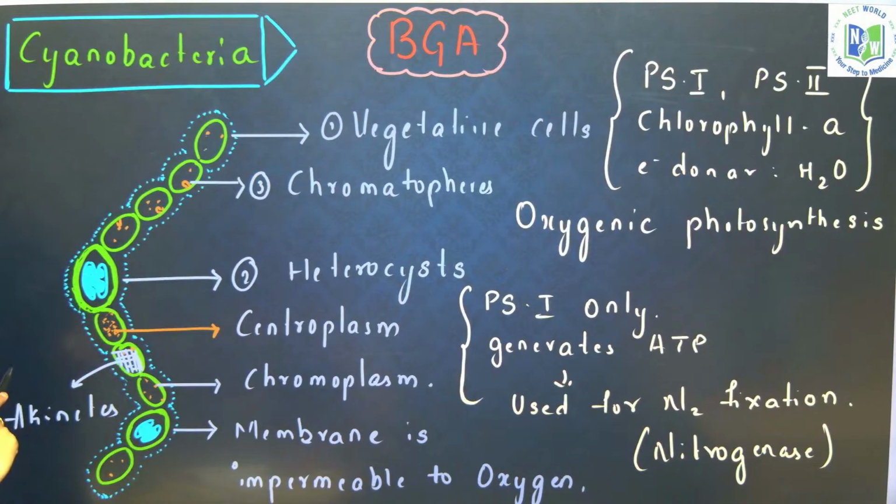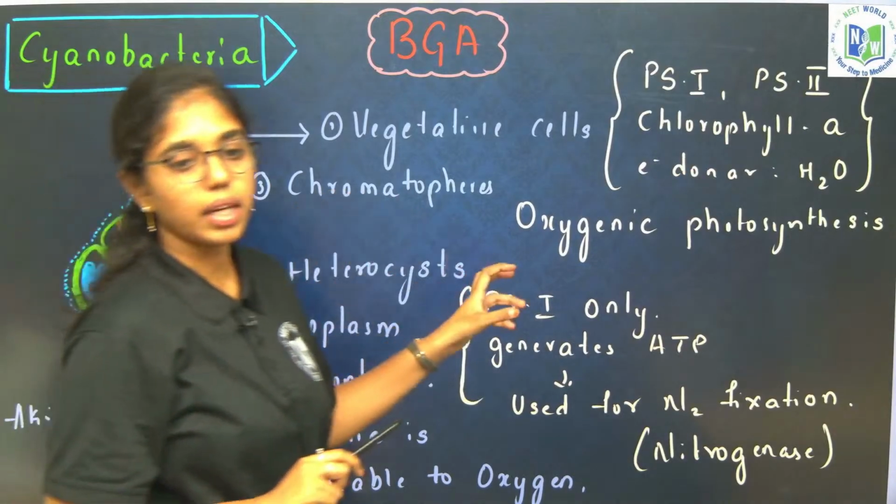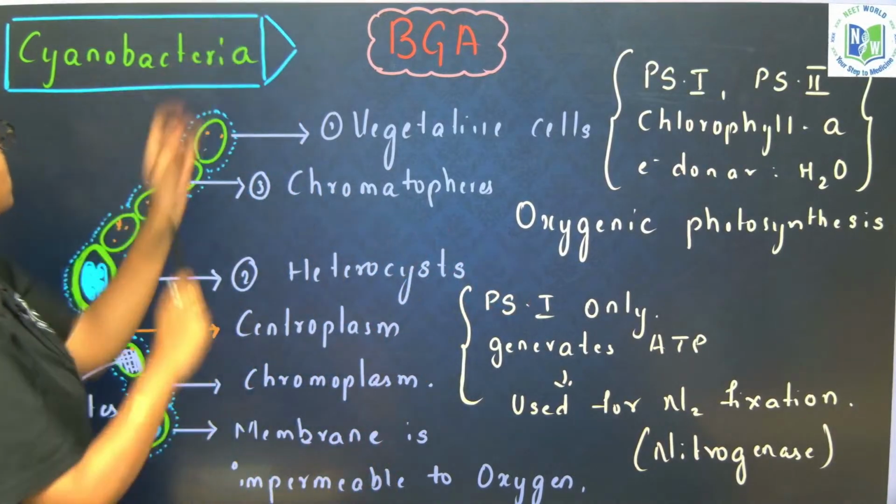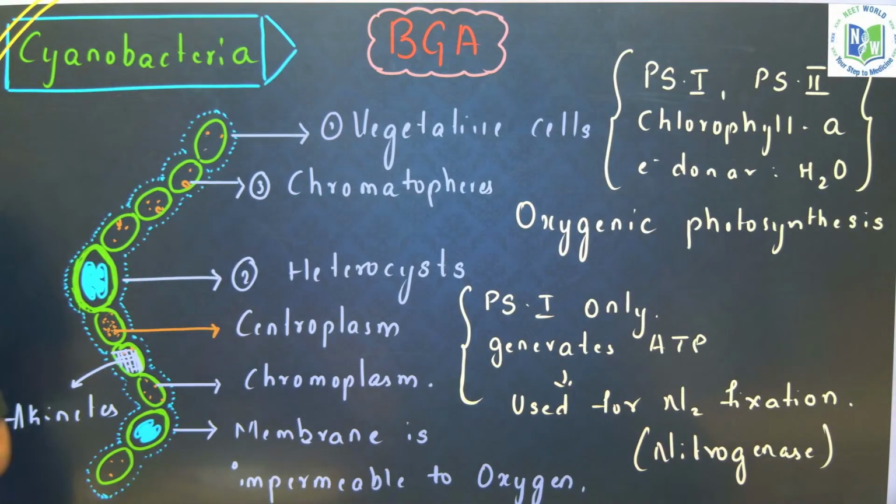Here you see the standard solid example which is given in our NCERT under eubacteria, which is cyanobacteria. Okay. Once go through the diagram.